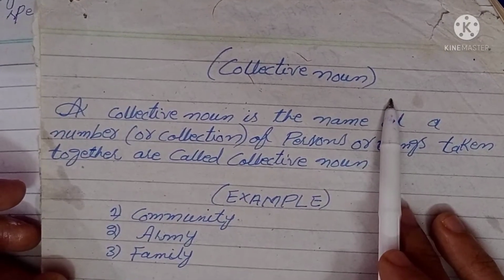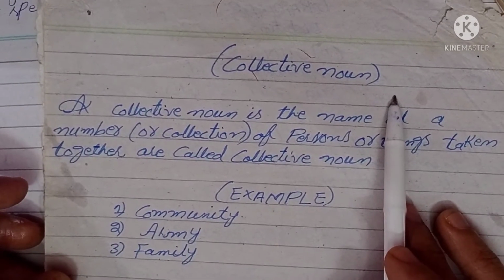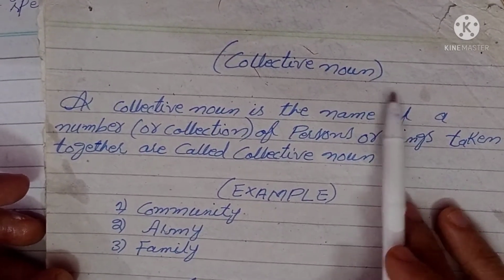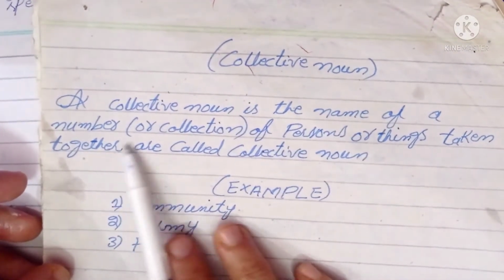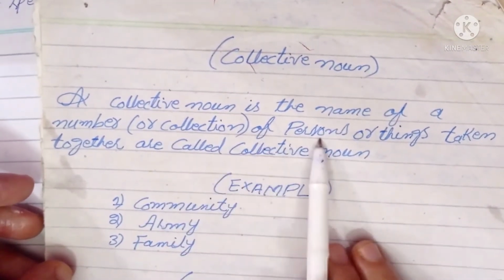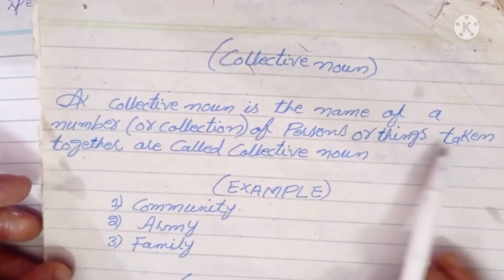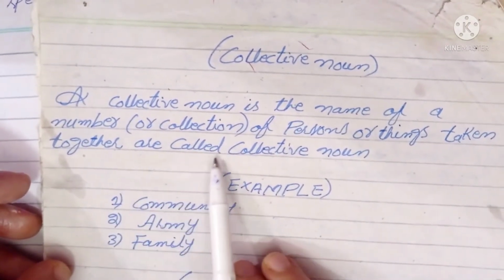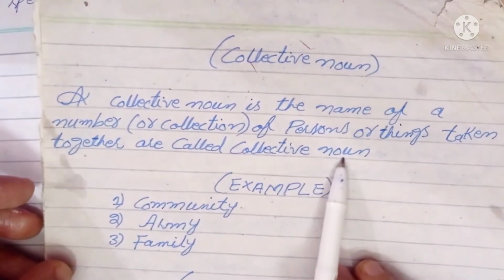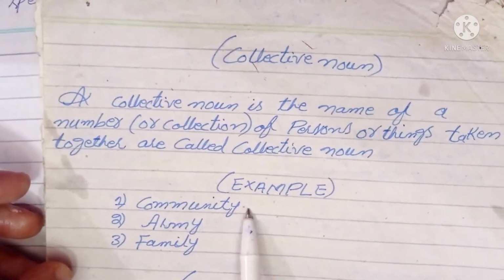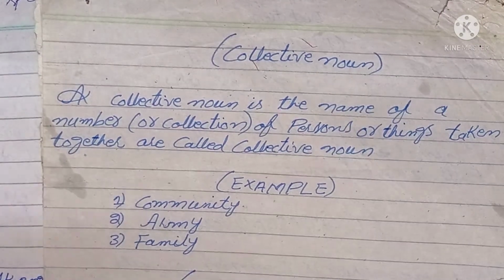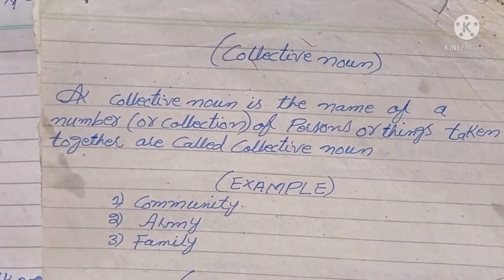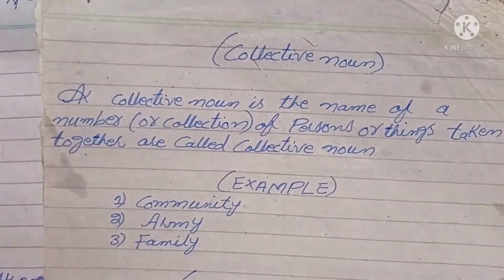The third type of noun is called a collective noun. A collective noun is the name of a number or collection of persons or things taken together, such as community, army, family. A collective noun is the number or collection of persons.